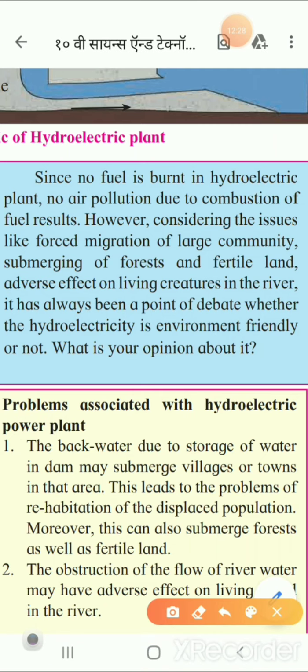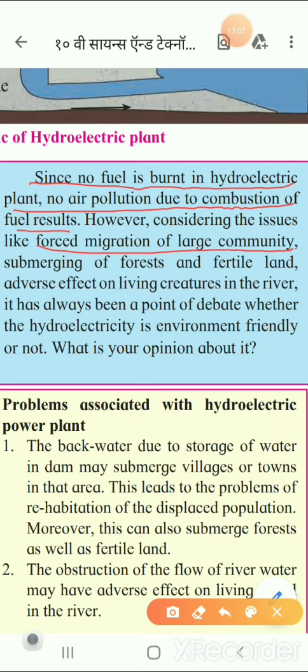So at this point you have to learn that since no fuel is burnt in a hydroelectric plant, there is no air pollution due to combustion of the fuel. Now consider the issue of forced migration of large communities, that is the first point. Our first problem can be created because when we want to collect the water, we want a big water reservoir, and when this formation of the water reservoir takes place, it is but natural that the communities staying there have to move to other places. So it is forced migration.